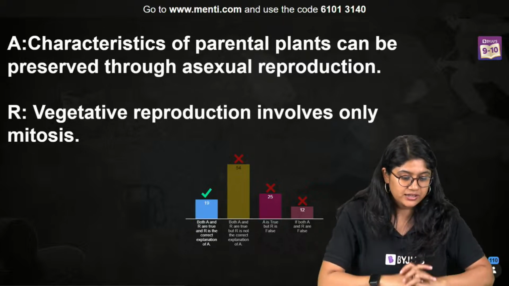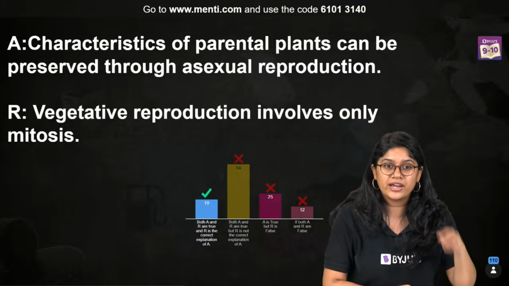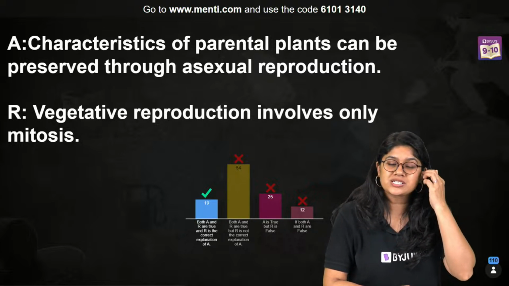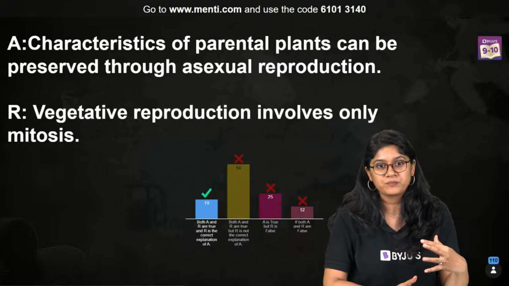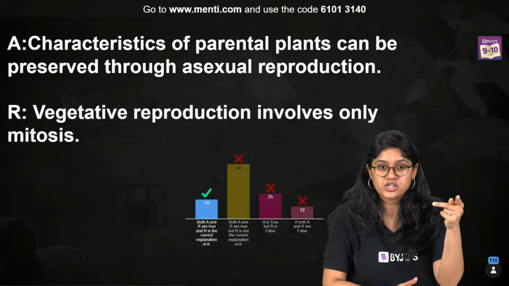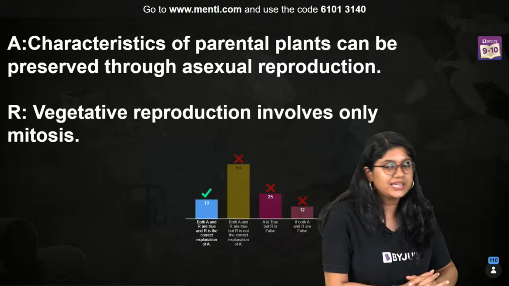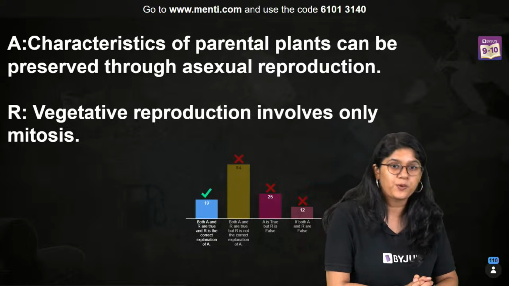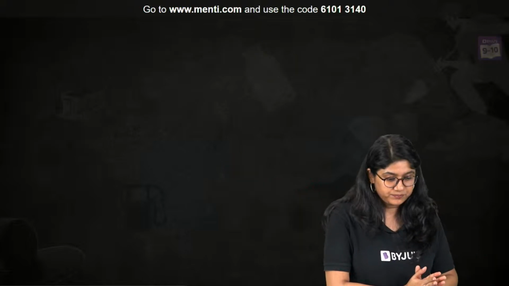See, asexual reproduction involves only mitosis, right? So they'll have just a single type of division where they'll just copy whatever they have. So in asexual reproduction, we know that we will see identical copies. So it's important. Okay? So option A is correct.